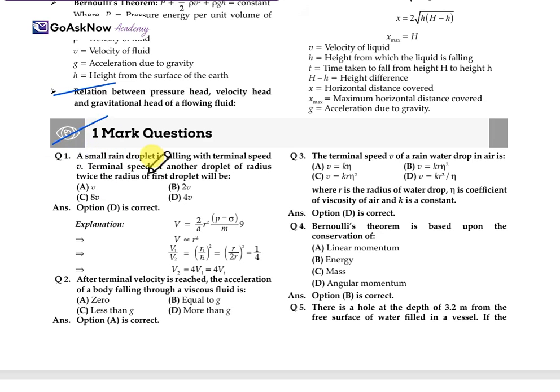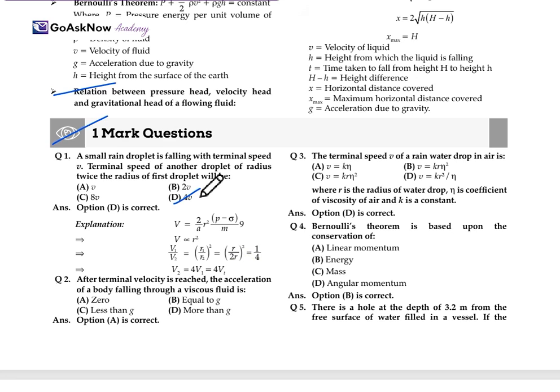Question: a small rain droplet is falling with terminal velocity v. What will be the terminal speed of another droplet whose radius is twice the radius of the first droplet? Here v equals 2 upon 9 r square (rho minus sigma) g upon eta, and v is directly proportional to r square. So v1 upon v2 equals (r1 upon r2) whole square, which equals 1 by 4. So we get v2 equals 4v1, so option D is the correct one.